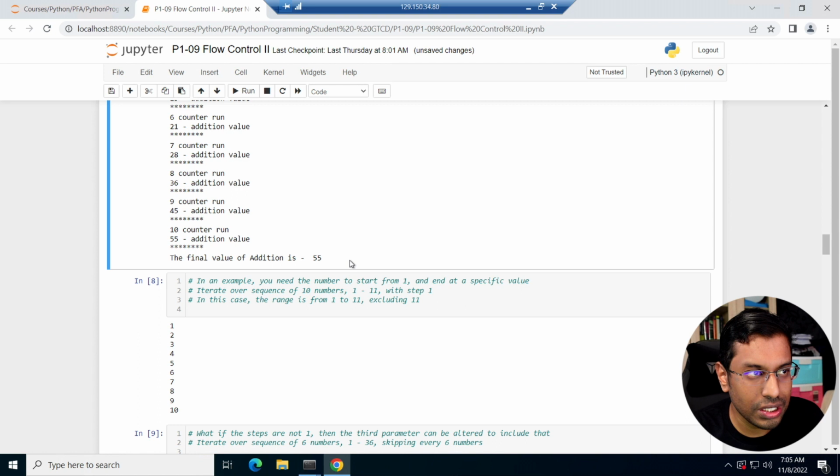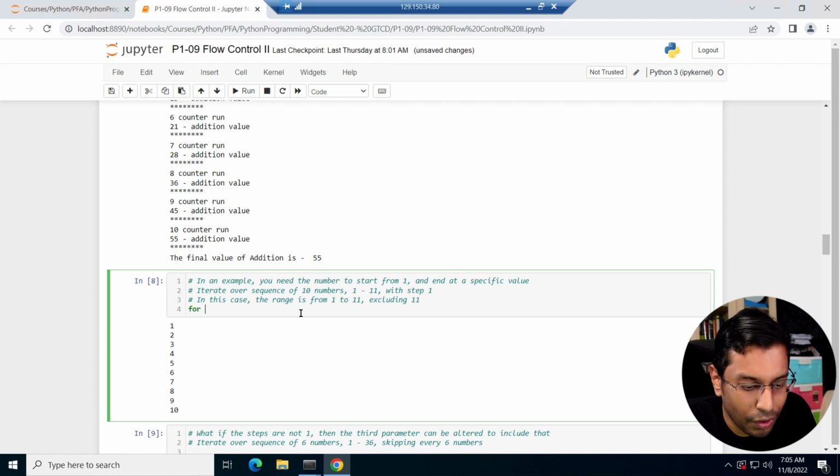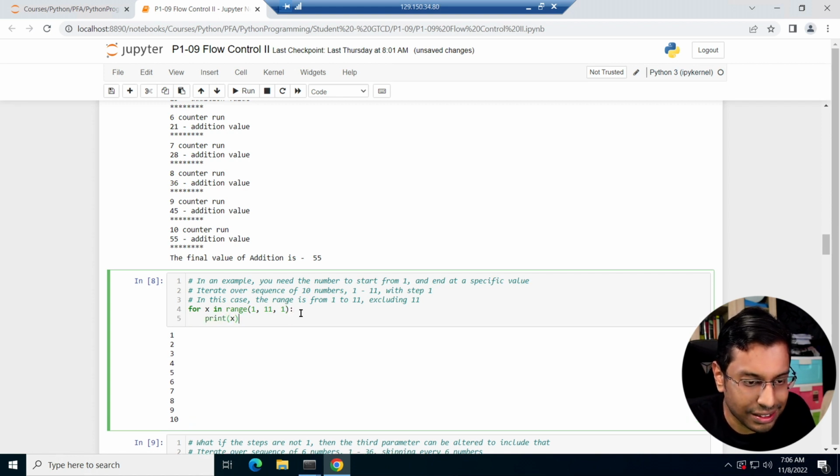Okay, a clearer explanation. In an example, you need the number to start from 1 and end at a specific value. If you want to iterate over a sequence of 10 numbers, 1 to 10 with step 1, in this case your range is from 1 to 11, excluding 11. This is what we did earlier. To make it clearer, it's for x in range 1 to 11 with 1 increment, and I'm just going to print x for clarity.